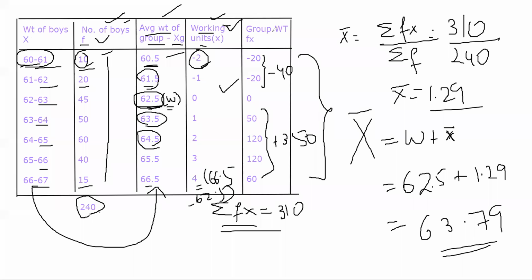Okay, from the working unit, I'll try to find out the group weight. That will be Fx. So I multiply this column and this column, F and X. I get minus 20, minus 20 and all of the values. If I summate those values, I'm getting 310.